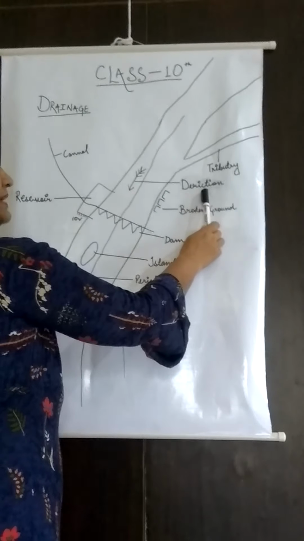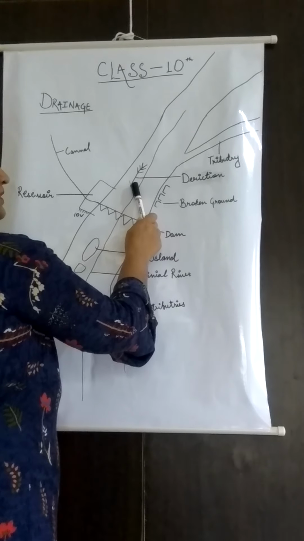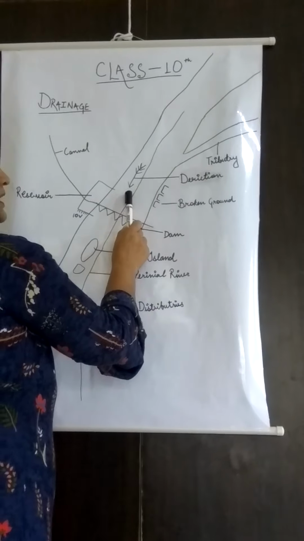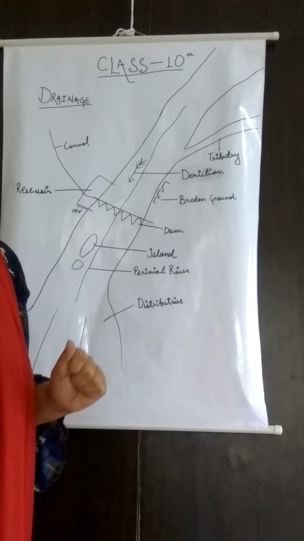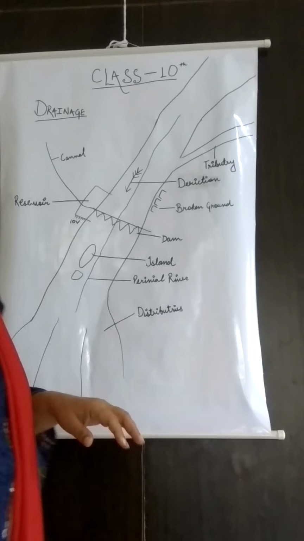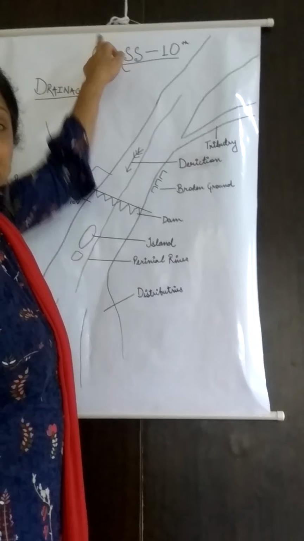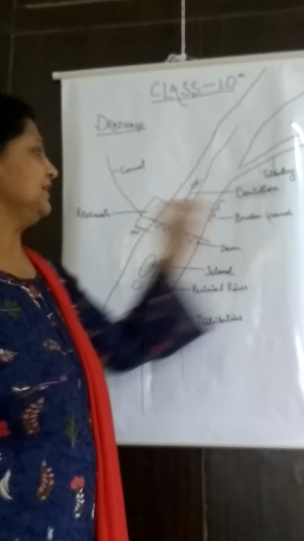The second one is direction. If you see, an arrow was given, and this arrow indicates the direction in which the river is flowing. Here you see north, south, east and west.